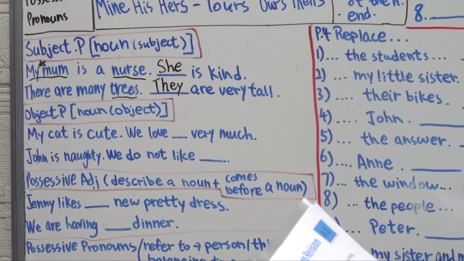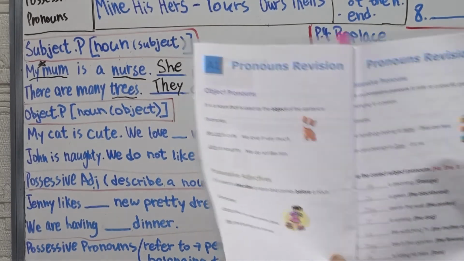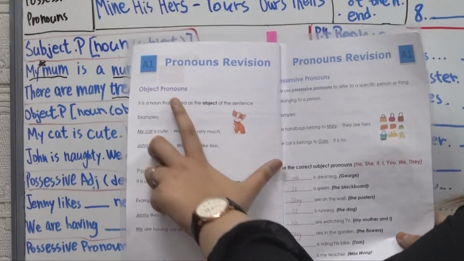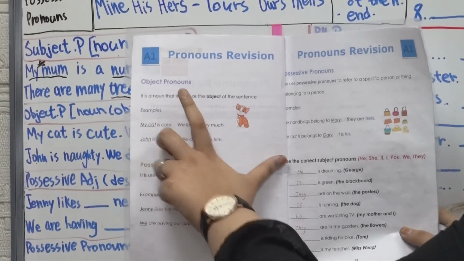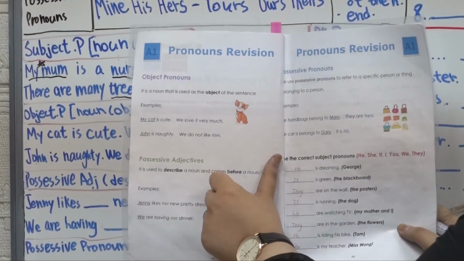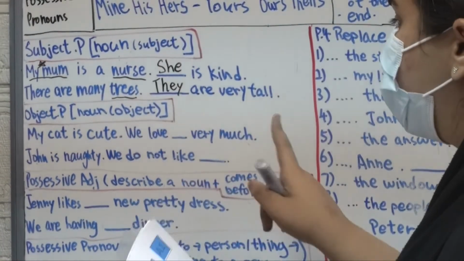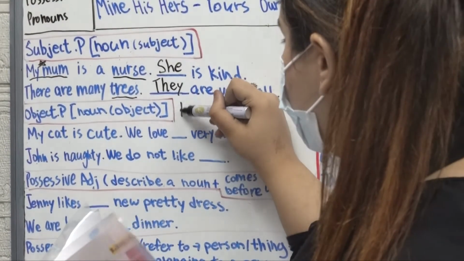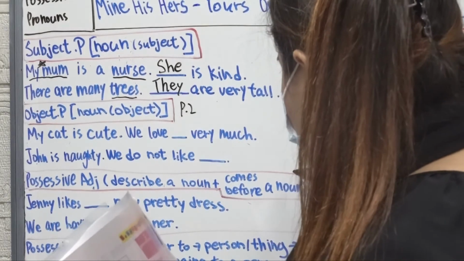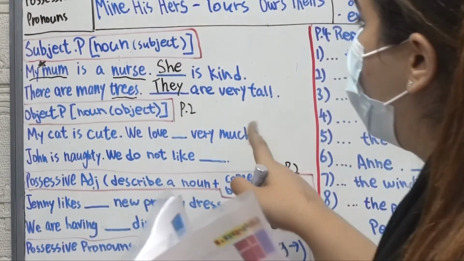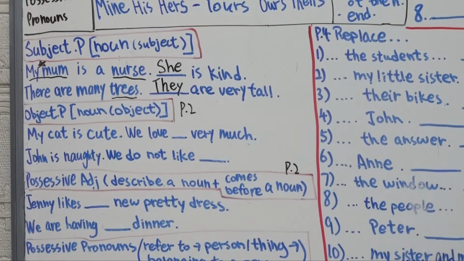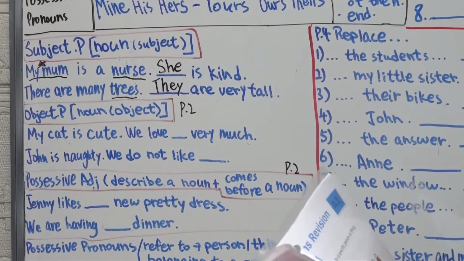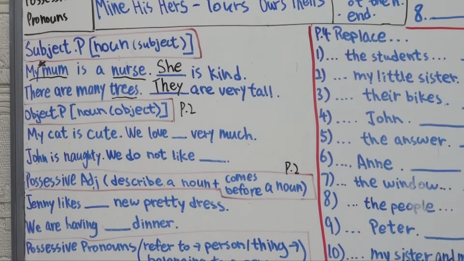Alright, can we move on to page number 2? Page number 2 looks like this. It is for object pronoun and possessive adjectives. So I'm discussing this page. Let me write it here. Page 2. Keep going. Object pronoun. It's a noun that is used as the object of the sentence.